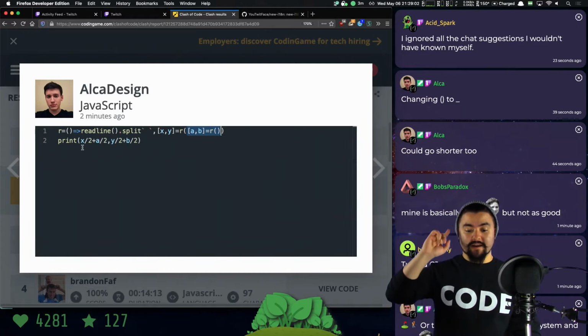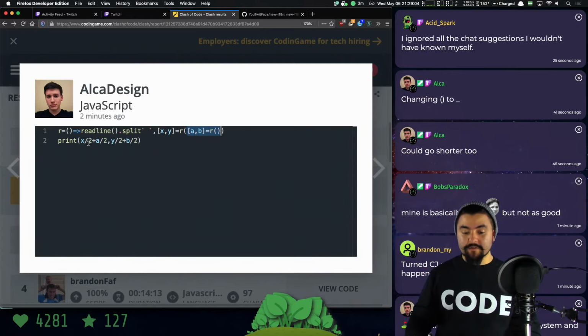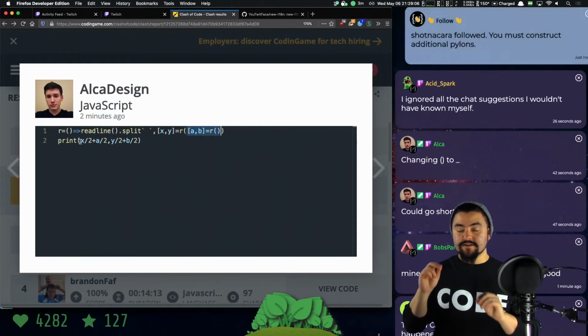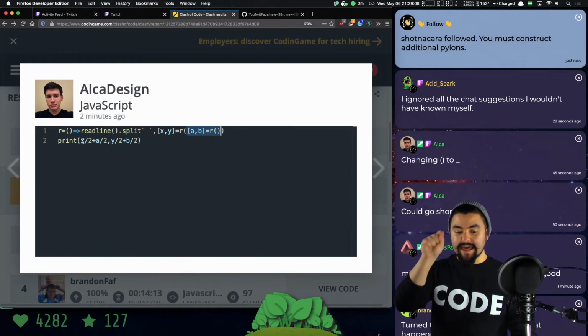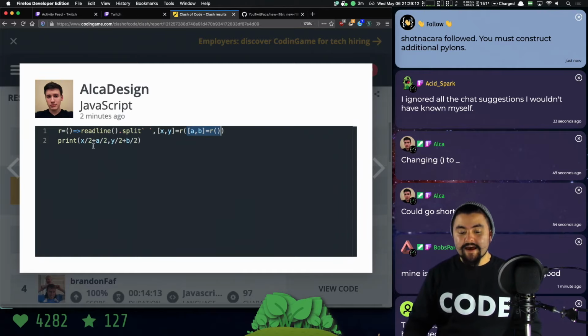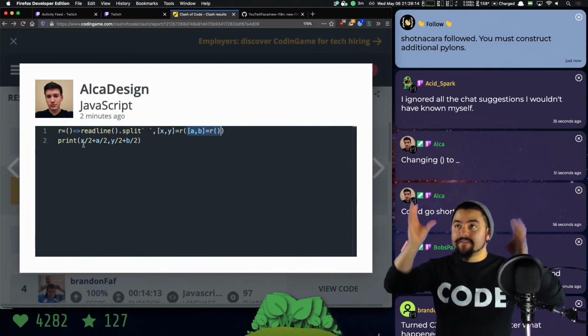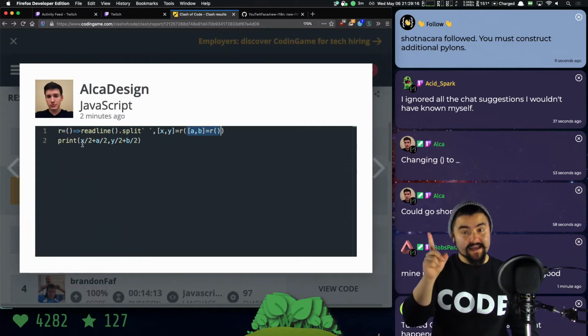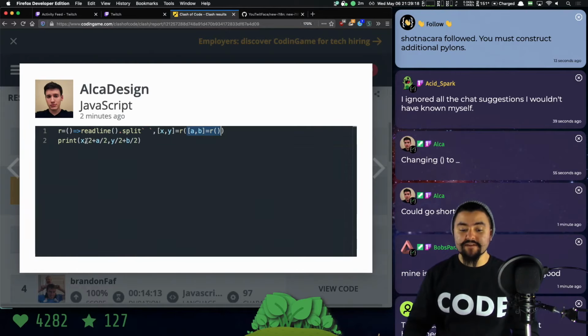But how Alka got it shorter was I had to use the unary plus to turn x and a and y and b into numbers because they were strings. And I had that wrapped in parentheses divided by 2. But in JavaScript, if you divide a string by a number, it automatically converts that string into a number.